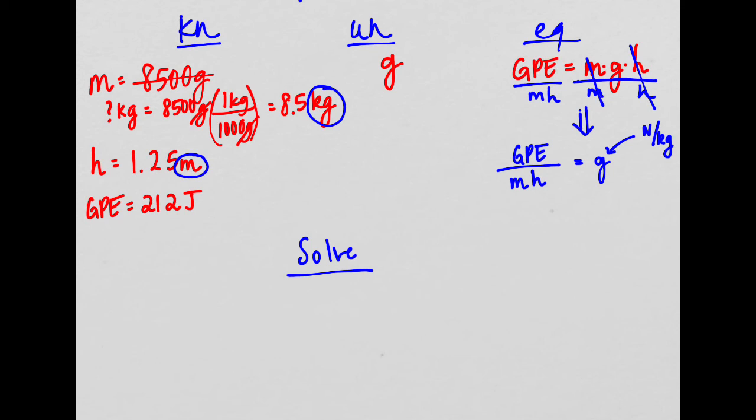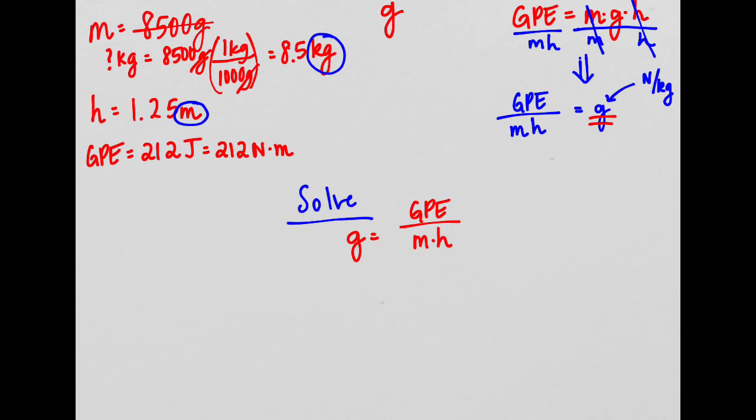So another way of writing 212 joules is 212 newtons times meter, because at least then we have meters and meters here, and we'll have newtons so that our answer will be in the correct units. Okay, so let's solve. If you don't want to convert it to joules or to newtons times meters, that's fine, but it's going to make things easier for you to make sure that you have the correct units on gravitational strength.